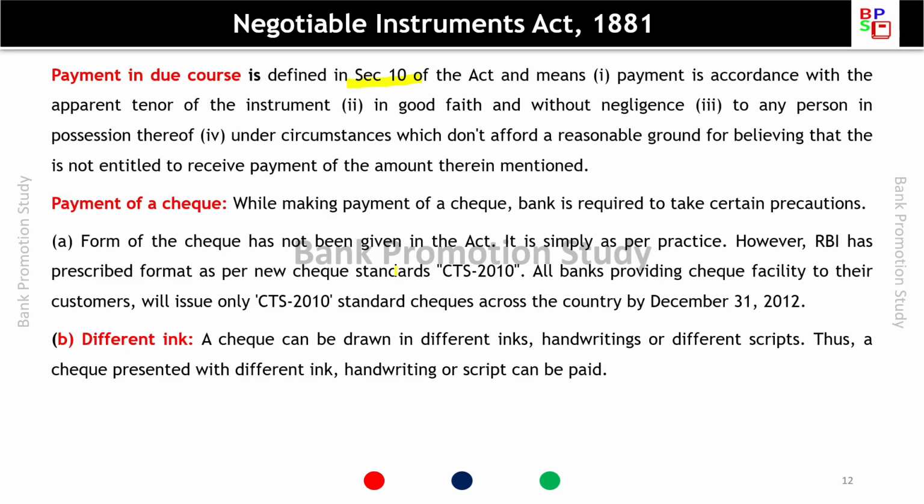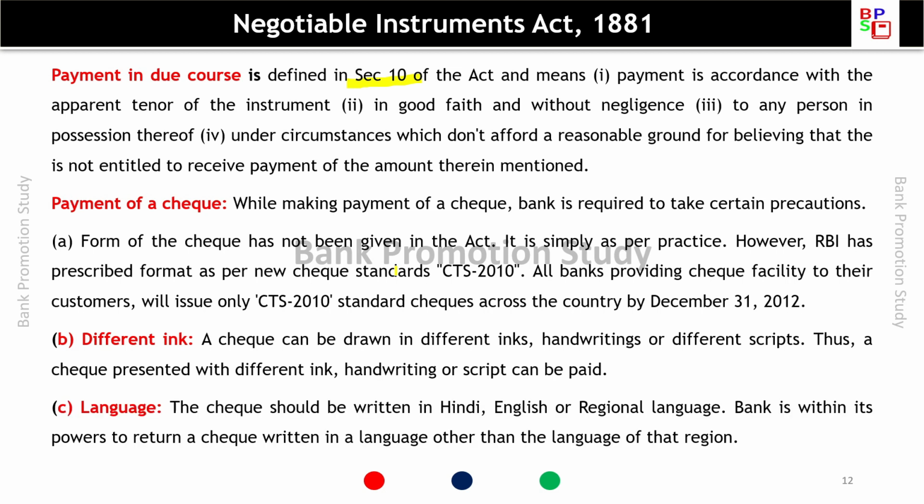Different ink. If a check is drawn in different ink, handwriting or script, a check presented with different ink, handwriting or script can be paid. Language. The check should be written in Hindi, English or a regional language. The bank is within its power to return a check written in a language other than the language of that region.